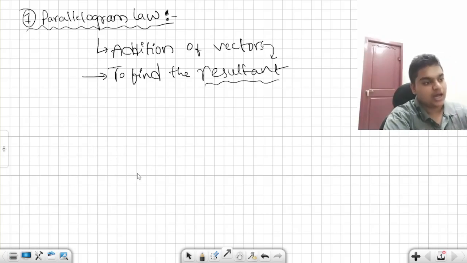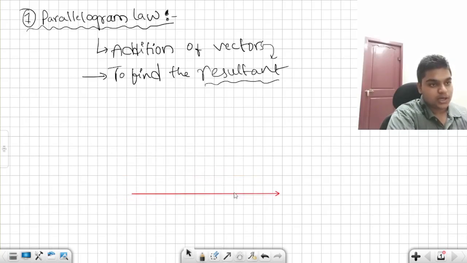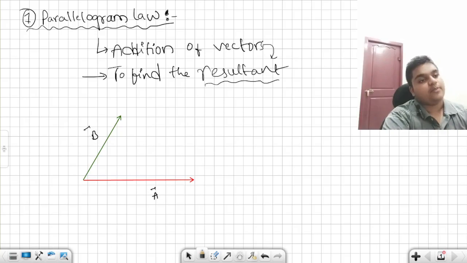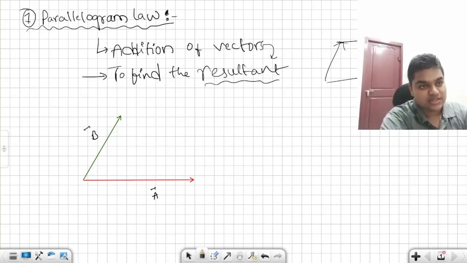This parallelogram law states that if two vectors, say A bar and B bar, are represented as the adjacent sides of a parallelogram, like this, this is A bar, this becomes B bar, and we have a parallelogram like this, then listen carefully.